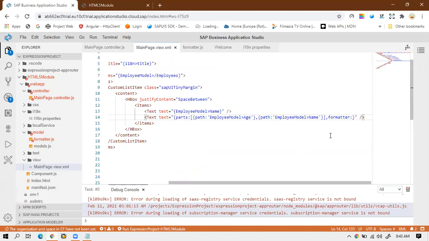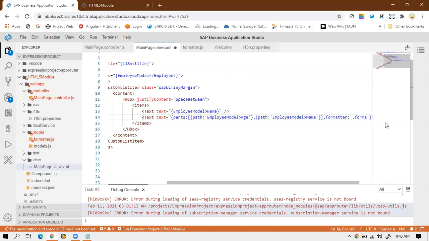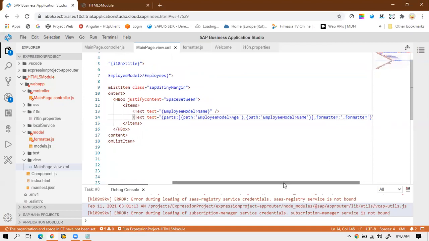So what I have to write first: I have to write the formatter keyword, and then after that I will give the colon. After the formatter there is a colon, and after the colon I have to use the single quotes. Inside the single quote I will write dot formatter. So dot formatter, this is the syntax.